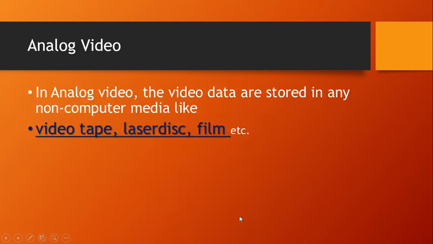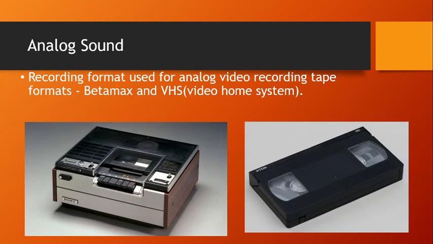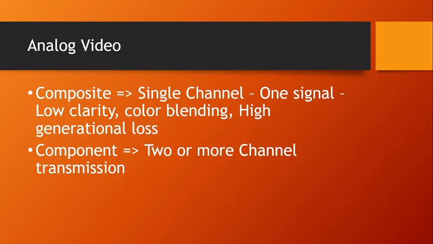Analog video is the video data that is stored in non-computer media like videotapes, laser discs, film, etc. Here in the picture you can see a videotape. The recording formats that are used to store analog video in these tape recorders are Betamax and VHS. VHS stands for Video Home System. These are not in existence now. Analog video is classified into composite video and component video.